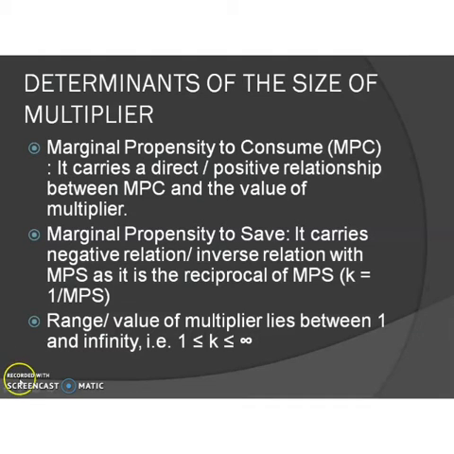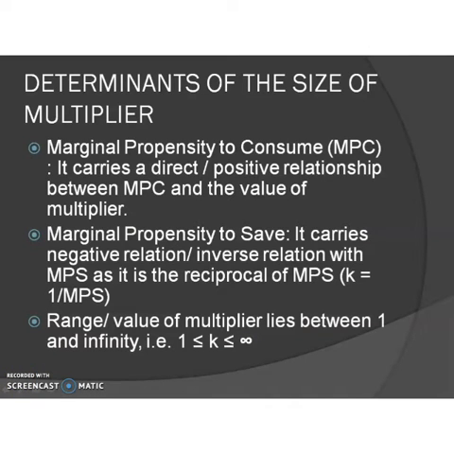Okay. Then also the range of the value of the multiplier lies between 1 and infinity. It is more than 1. The value of the multiplier is between 1 and infinity. That means 1 is less than or equal to K, which is less than or equal to infinity. This is the sign for infinity. So the range of the multiplier lies between 1 and infinity.